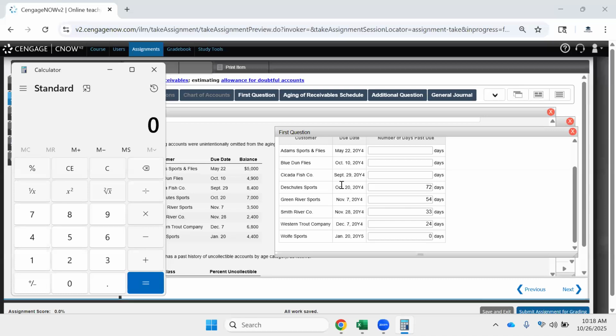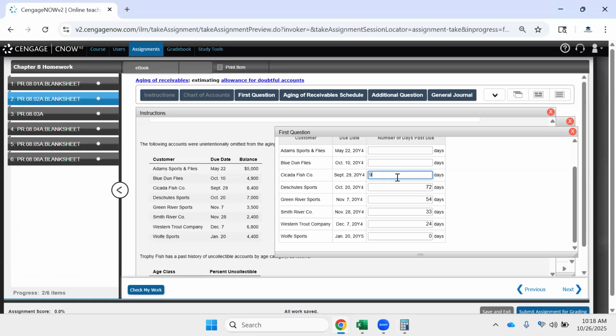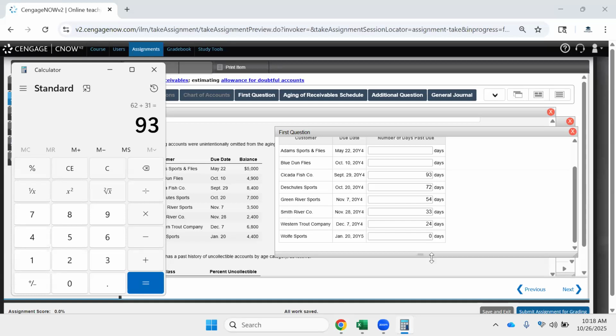Cicada Fish Company, we have only 1 day left in September because there's 30 days minus 29 plus 31 in October plus 30 in November plus 31 in December is 93 days past due. October 10th, we have 31 minus 20 plus 30 plus 31.